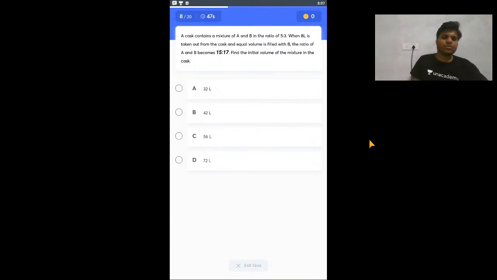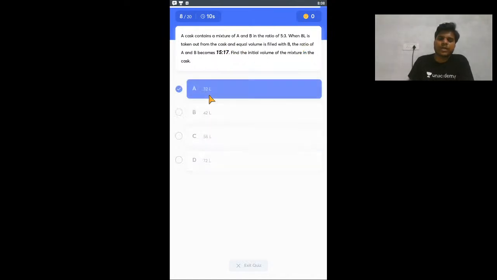So this question, I hope most of you will get right. Five, six of you are attempting, so I expect at least four, five. Hardly 1% should miss this question. It is just similar theory, we have done the question on the same concept that we have just finished. This is the final, and filled with B, so you know what you will get here.